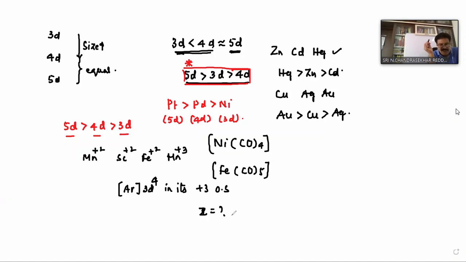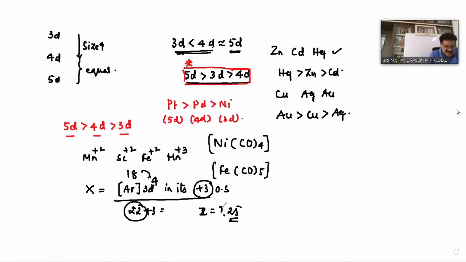Some element X has this configuration in the +3 oxidation state, which means after losing 3 electrons its configuration is this one. Argon means 18, and 18 plus 4 is 22. This is after losing 3 electrons, so we should add 3. Therefore, the answer is 25, manganese.